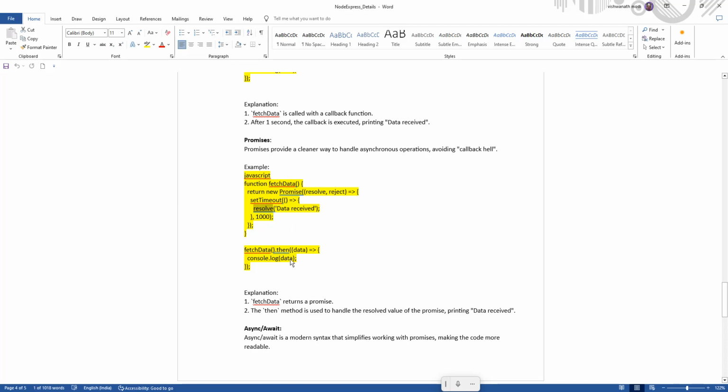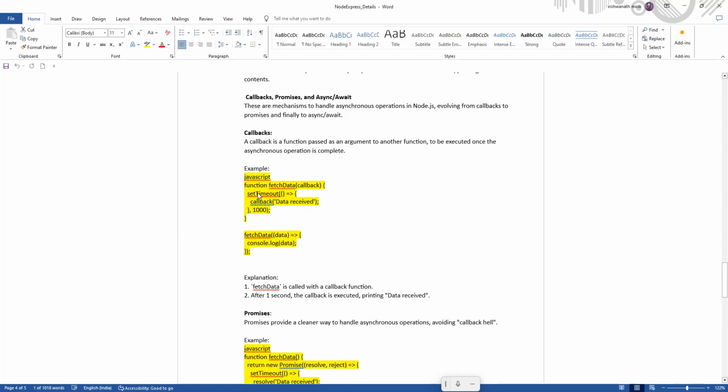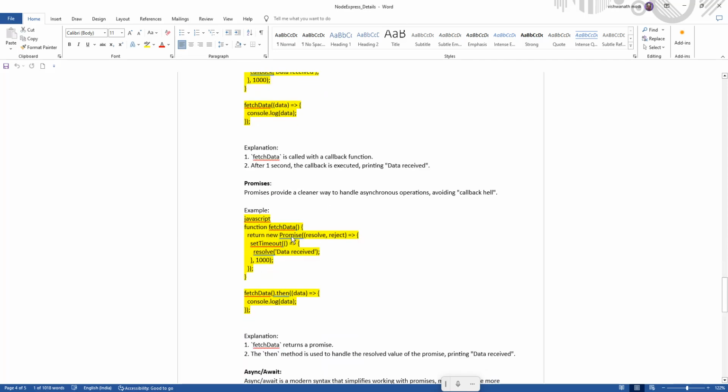So earlier what happens? It is just a callback, so it is calling. But here it is a promise, which means it is a pakka, I will give you the return value.